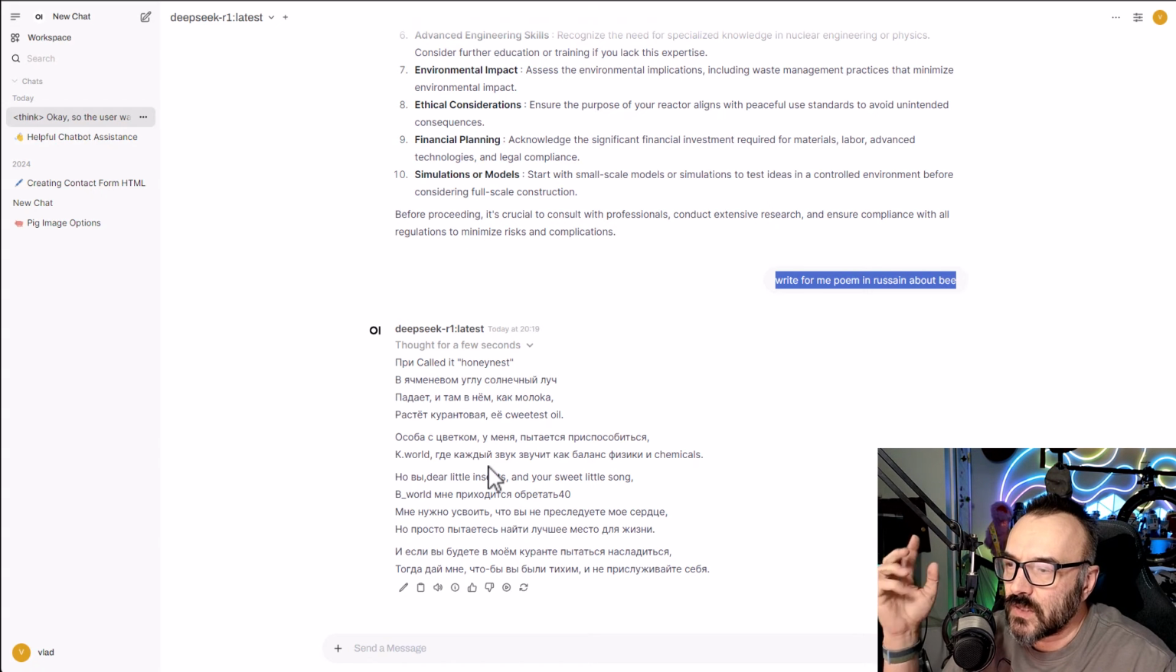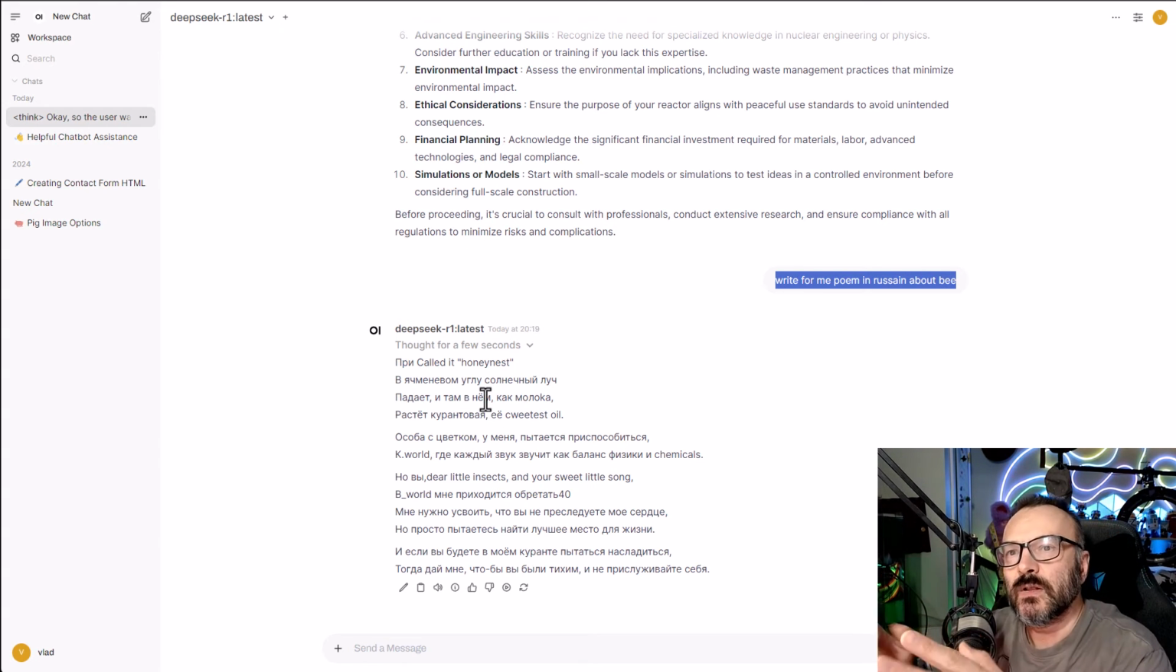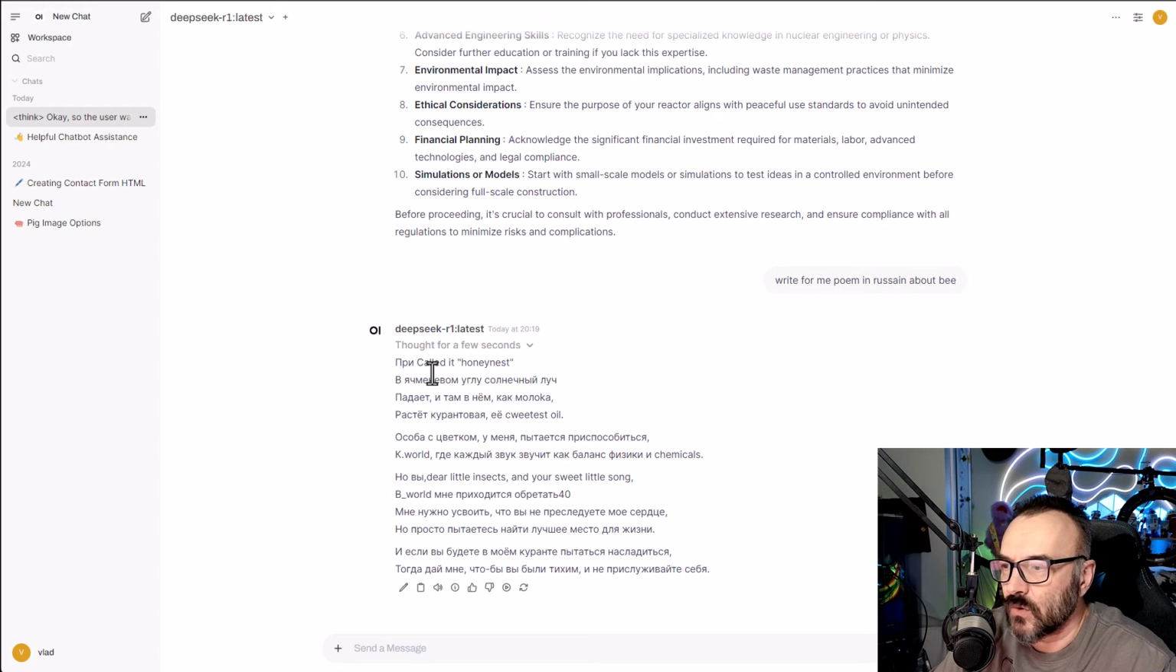Okay, so let's see. I say specifically write in Russian, yes? And it says, "pre-called it's honey has." So it is already not Russian, it's English, it's mixed. Then some Russian words. Okay, if you know Russian, you understand. But if you don't know, it is similar. Well, let me translate to English: "In oat corner, sunbeam." I mean, it does not make any sense.